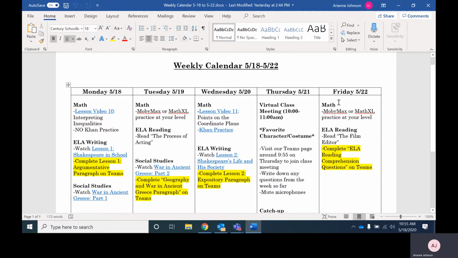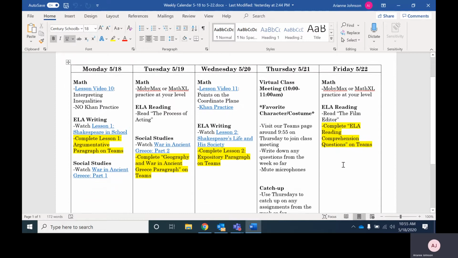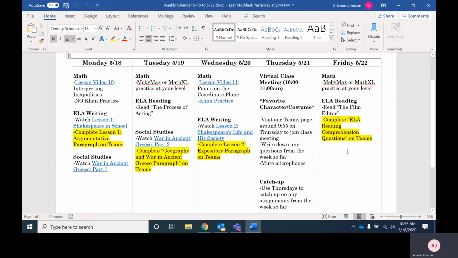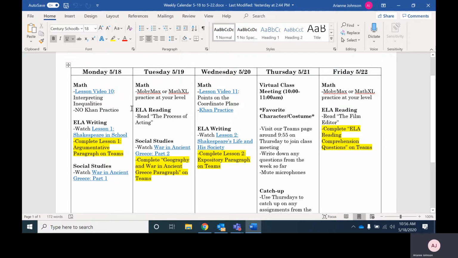Now, if we had been at school, we actually wouldn't have had school on Friday. So in my email and message sent out to your parents, I did let them know that if you guys want to take an extra long weekend, feel free to get Friday's work done on Thursday, maybe after our Teams meeting. You are welcome to bump Friday's work to Thursday and then enjoy a nice long weekend because we wouldn't have been at school that day anyway. So, little side note there.